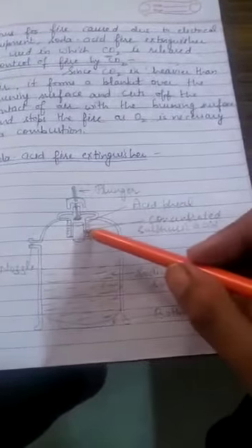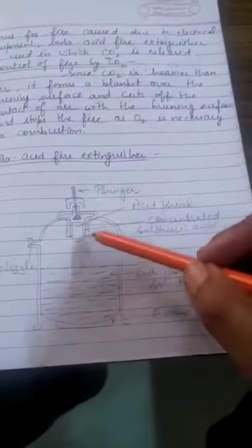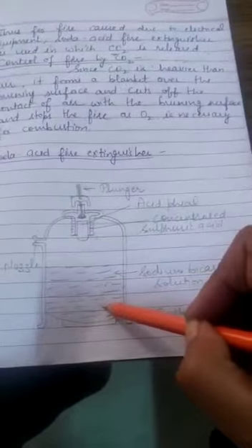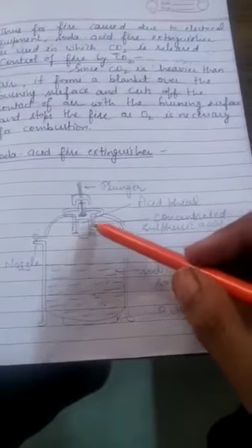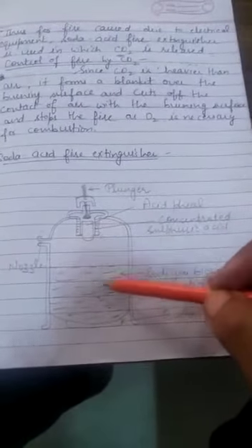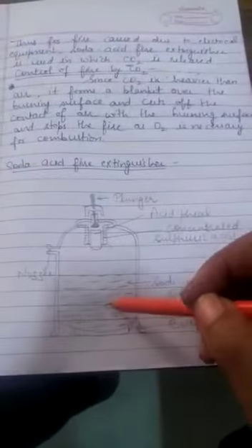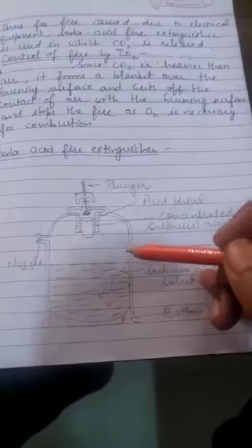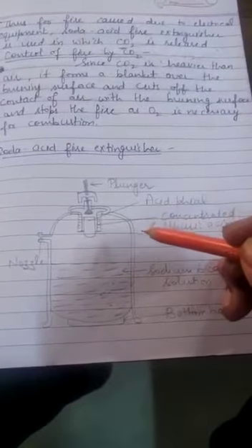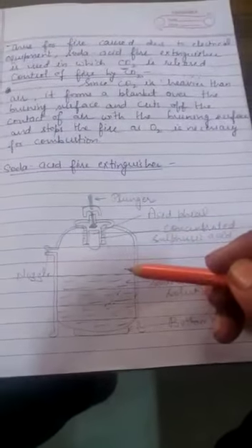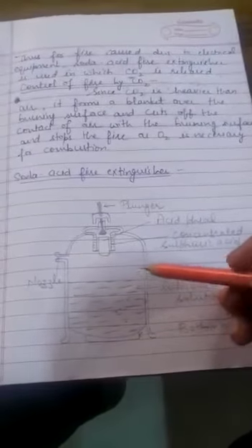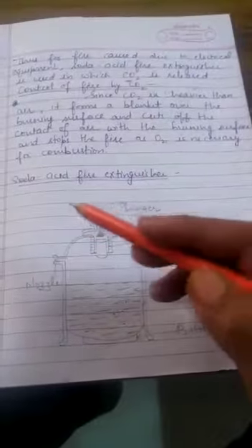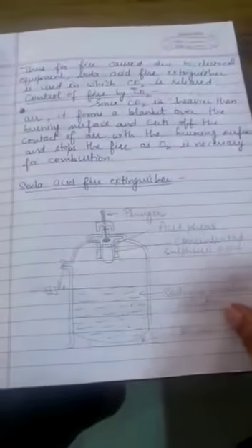When the nozzle is opened, the concentrated sulfuric acid is poured into the sodium bicarbonate solution, and when these two react, a huge amount of carbon dioxide gas is released, and this carbon dioxide then covers the fuel like a blanket and cuts off the supply of oxygen to the fuel. In this way carbon dioxide is able to control the fire. So such cylinders which release carbon dioxide to control the fire are called soda acid fire extinguishers.